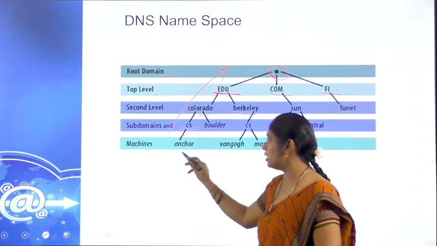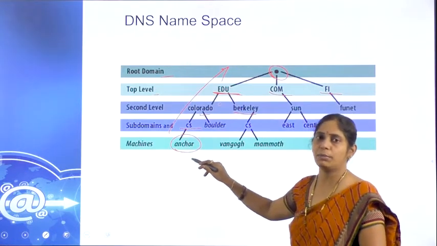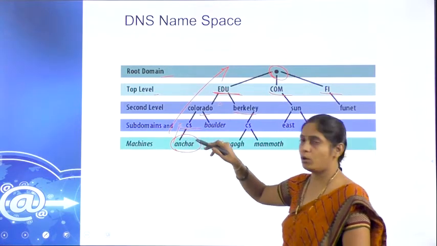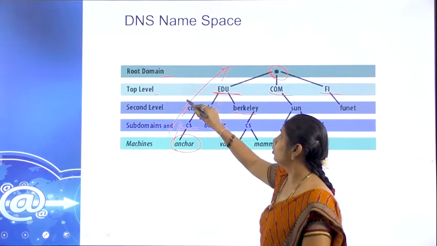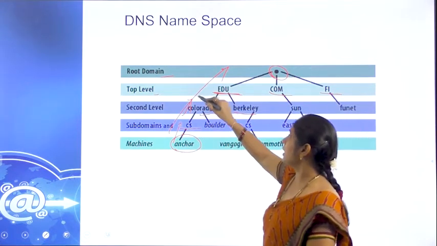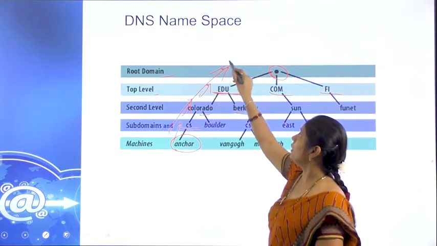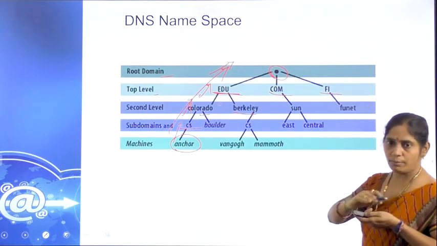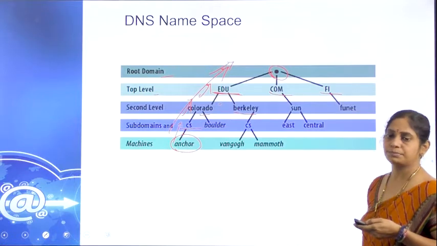So here the user, the machine, nothing but the client, will pass an address. From here it moves to the respective subdomain, from this subdomain to the second level domain, and the second level domain to the top level, to the root domain. Likewise, the hierarchy will move from bottom to top.